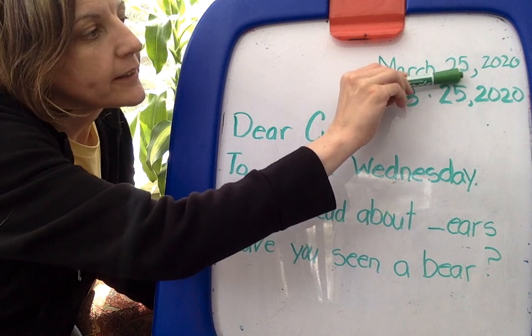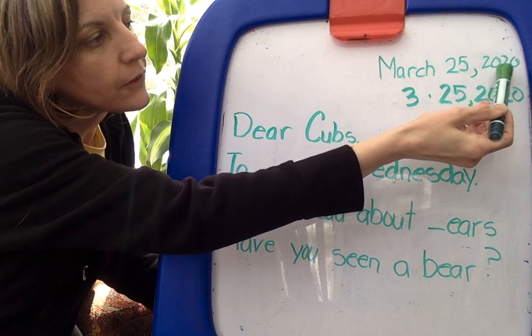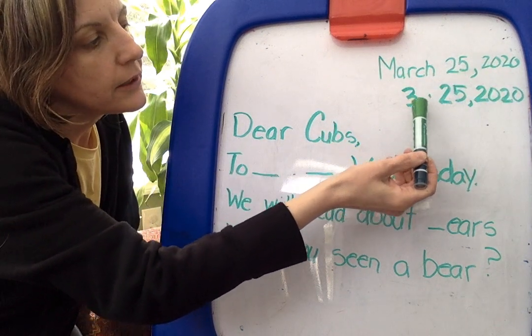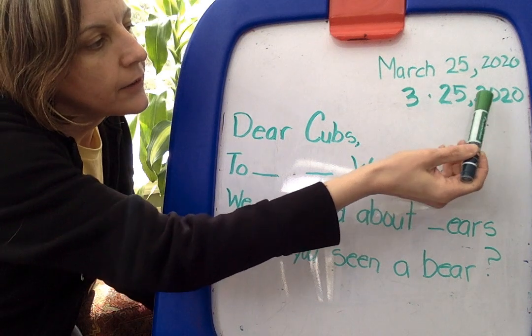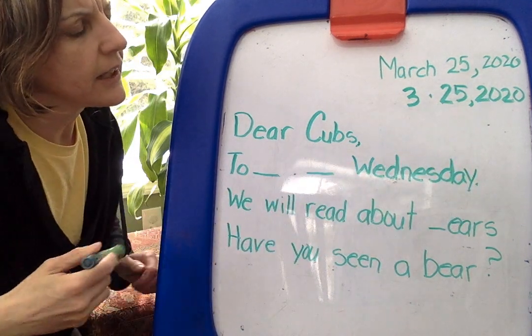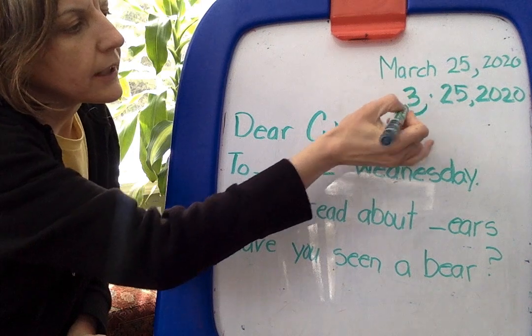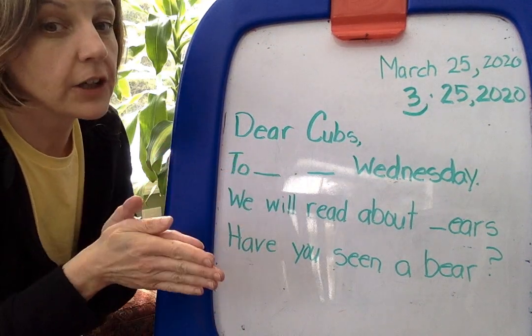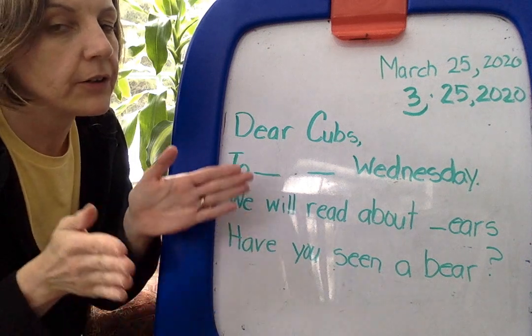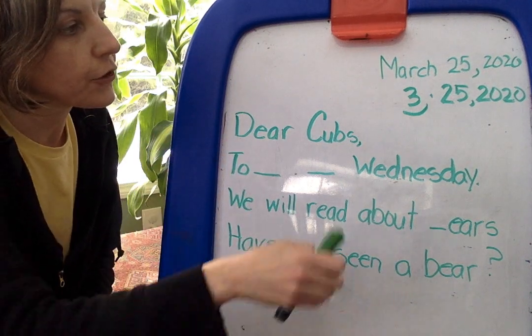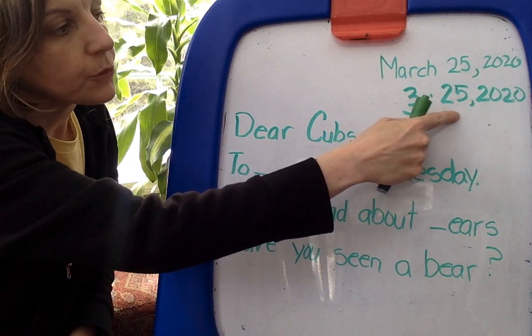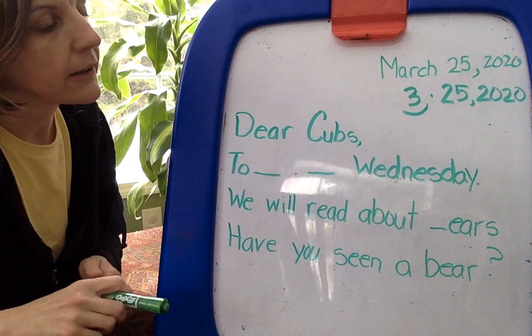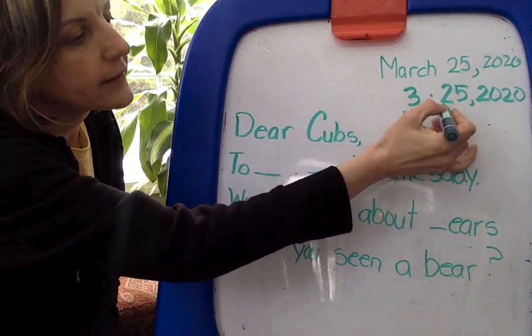March 25th, 2020. 3.25, 2020. Let's think about how we got that 3, guys. Remember? Let's count it in the months. January, February, March. March is the 3rd month. It's the 25th day in March. Let's talk about 25. What does that number mean?